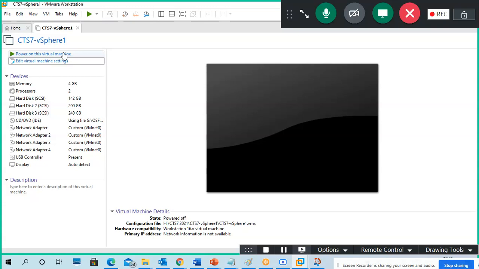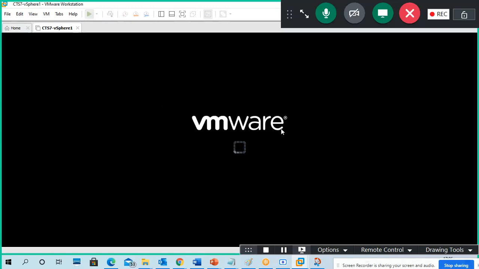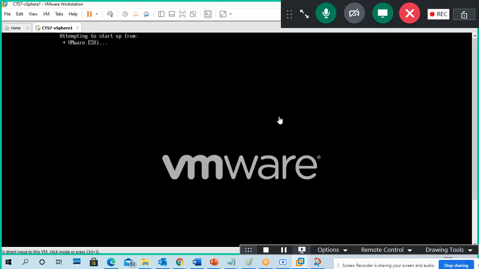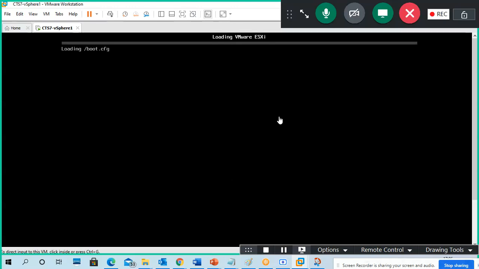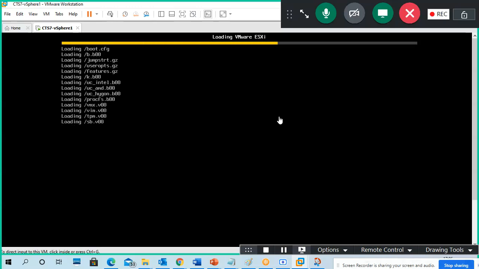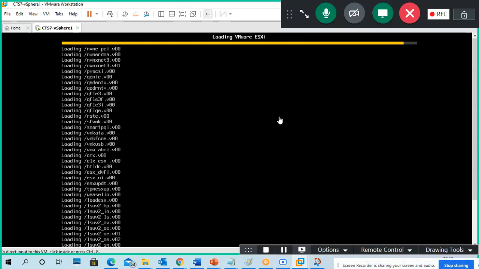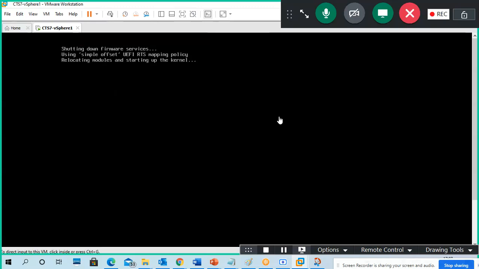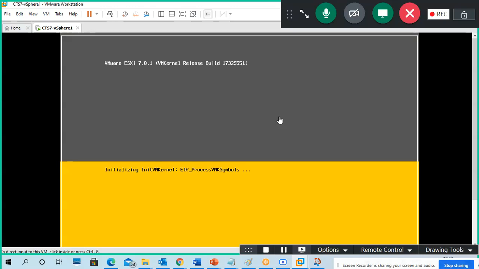So power on this virtual machine. I'm powering on. Let it load.